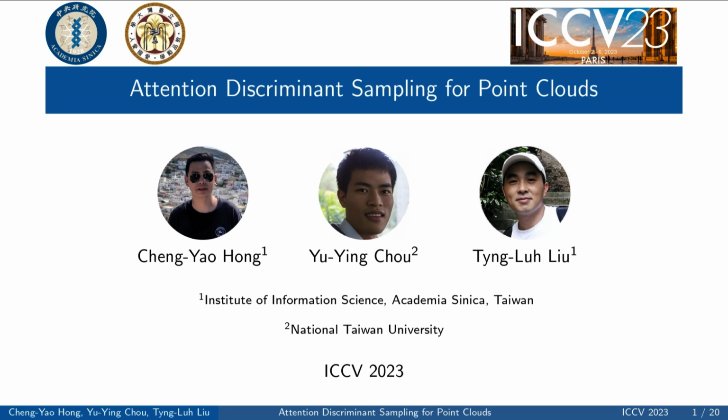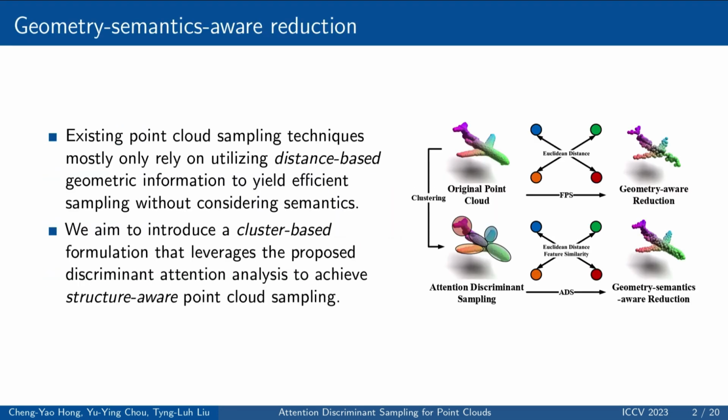Let us begin by discussing the motivation behind this work. Point cloud sampling is an essential step for designing practical solutions to the respective 3D computer vision applications. While existing techniques mostly rely on utilizing distance-based geometric information to yield efficient sampling, their main drawback is the lack of consideration of both the semantic and the structural aspects of the underlying point cloud distribution.